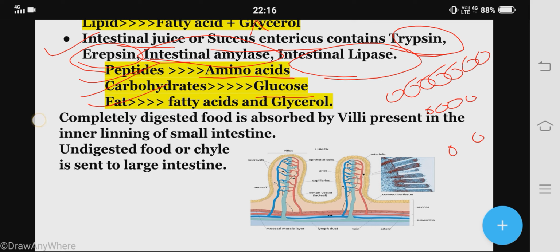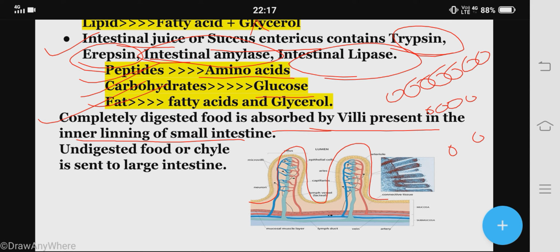Now this completely digested food is absorbed by villi present in the inner lining of the small intestine. If we peep into the inner wall of the small intestine, it is equipped with finger-like projections known as villi, and beneath the membrane of the villi there are lacteals and blood capillaries through which they absorb the digested food.